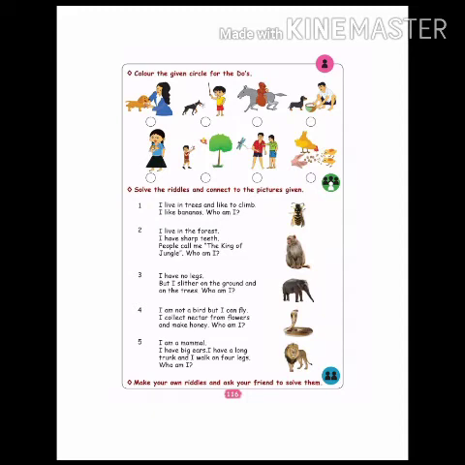Which animal is that one? Look at the picture. It is an elephant. Write it there. The spelling of elephant. E-L-E-P-H-A-N-T. Elephant. Okay. Now I am going to say for one more animal and you have to say the name. Make your own riddles and ask your friend to solve them.